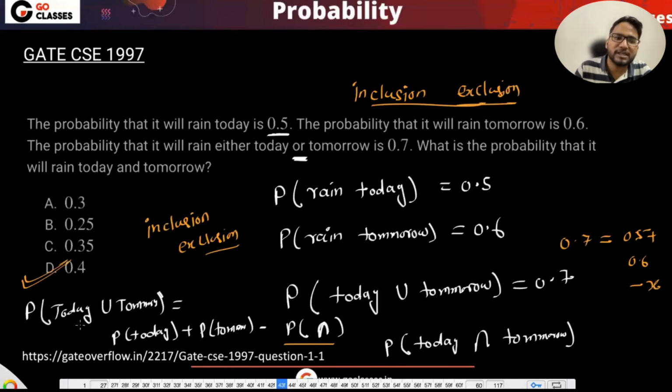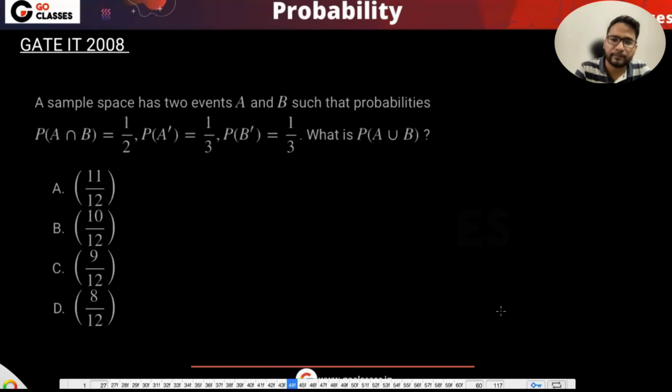Okay, which says that probability of A union B, if they ask, let's suppose they have given some in union and they are asking about the intersection, then you can use the inclusion-exclusion, or vice versa, which means they are asking intersection given the union, or asking union given the intersection, like this also. Okay, let's solve this question. Here they are saying that A intersection B is given, A complement B complement is given, and then A union B is been asked. Can you solve this?